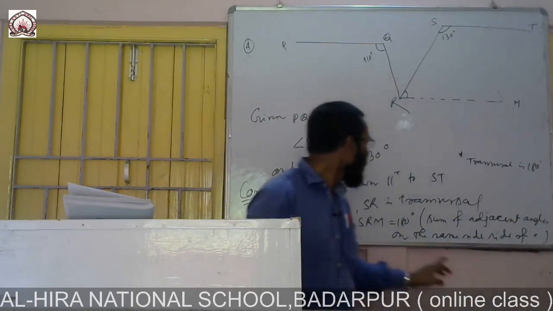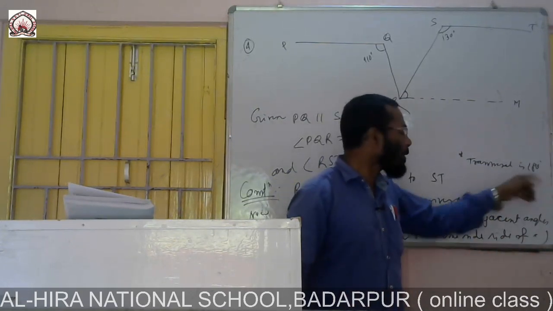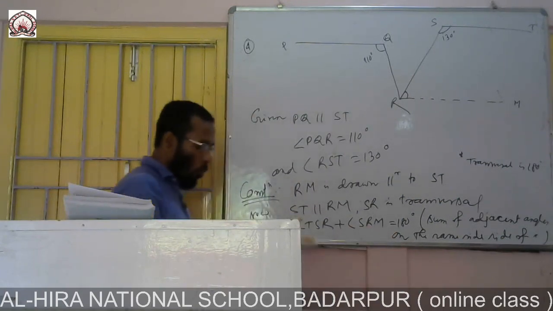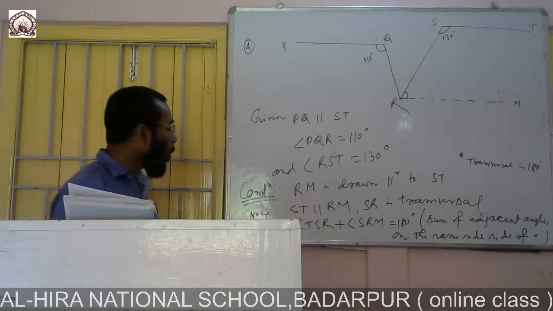Space is limited, so I am writing: sum of adjacent angles on the same side of transversal is 180 degrees. So the sum of the two angles is 180 degrees, and this angle is given as 130.